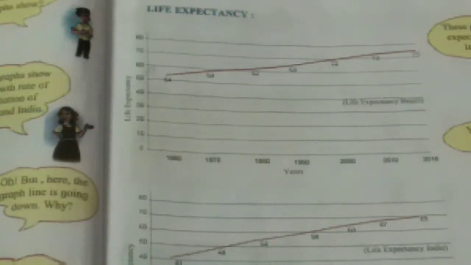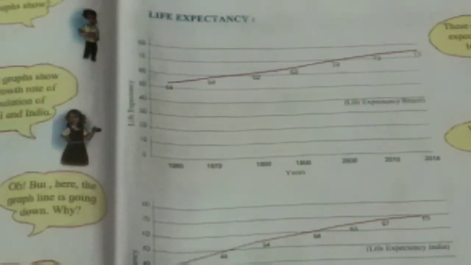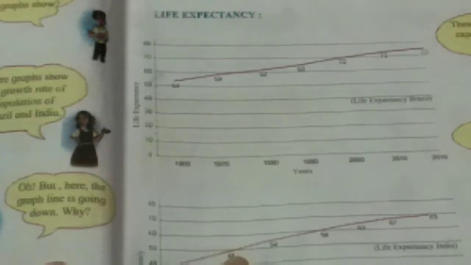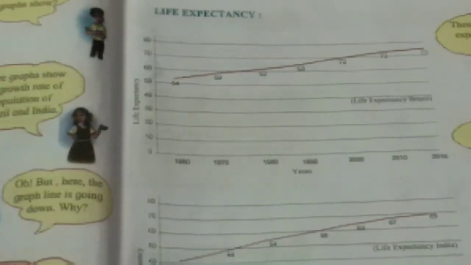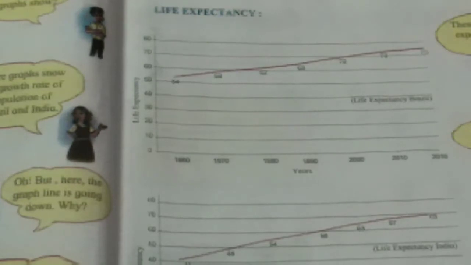The life expectancy of India was around 41 years in 1960, then it increased to 48, and now in 2016 it is 68 years. The life expectancy of Indians is 68 years. It is an average.